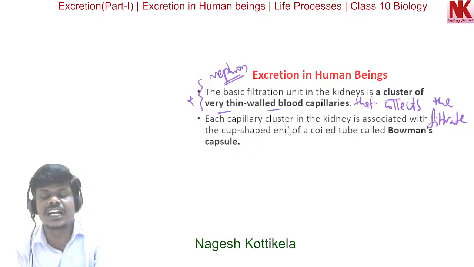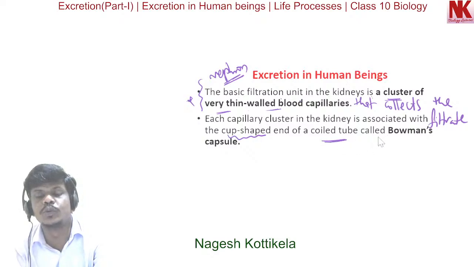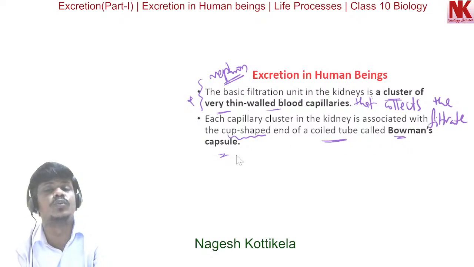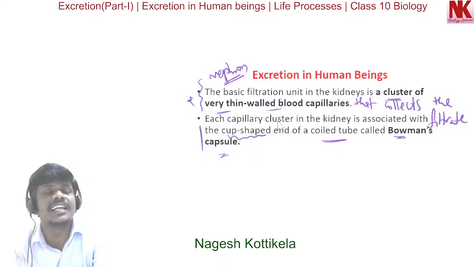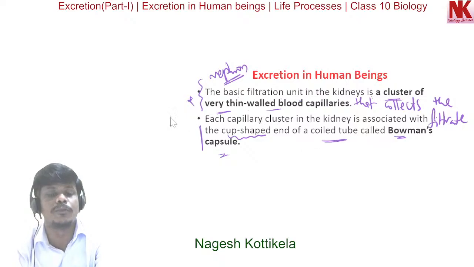Each capillary cluster in the kidney is associated with the cup shaped end of a coiled tube called Bowman's capsule. I repeat this once again. Each capillary cluster in the kidney is associated with a cup shaped end of a coiled tube called Bowman's capsule.